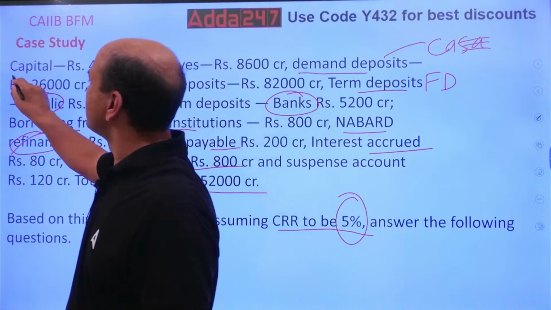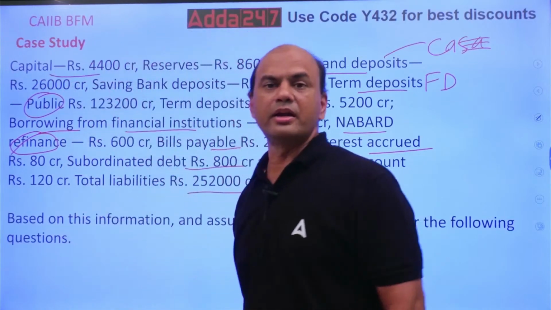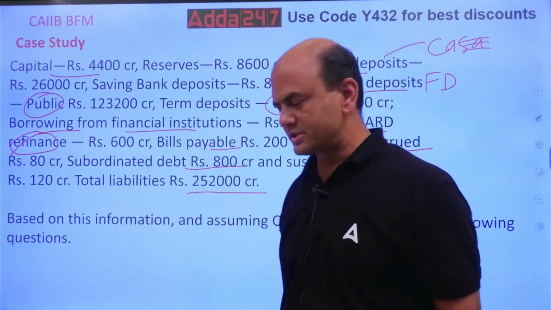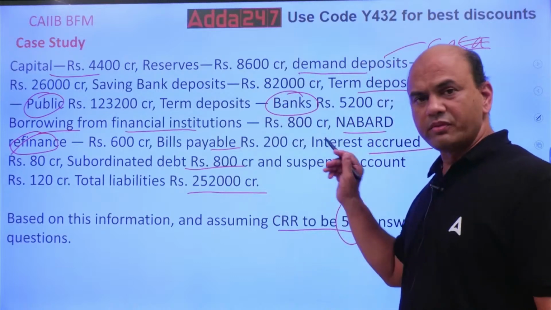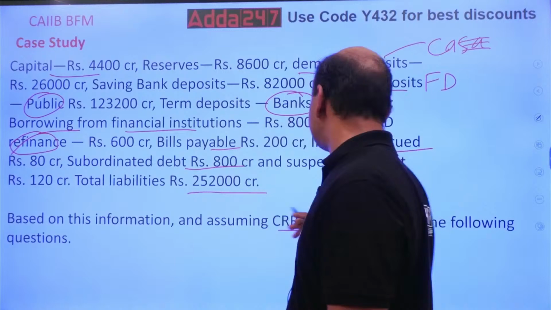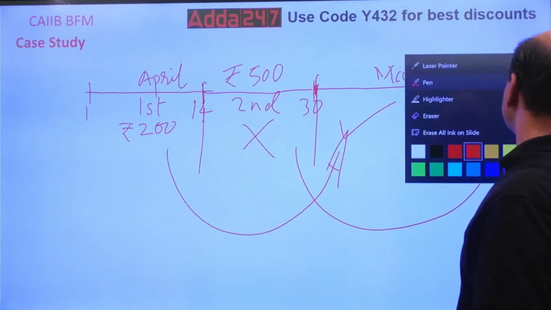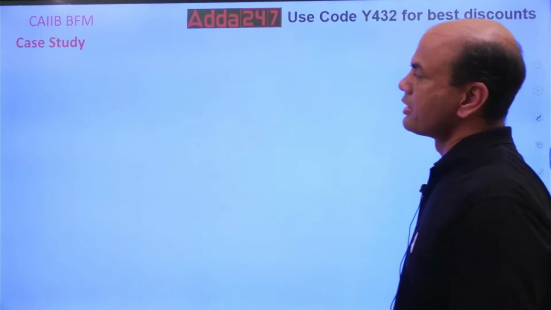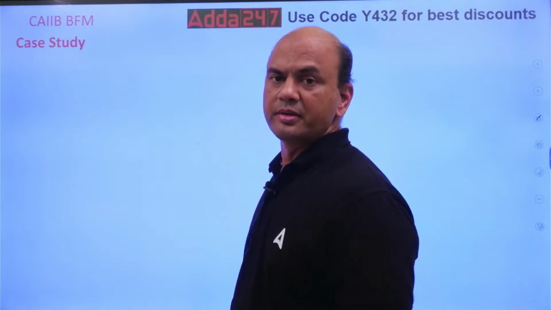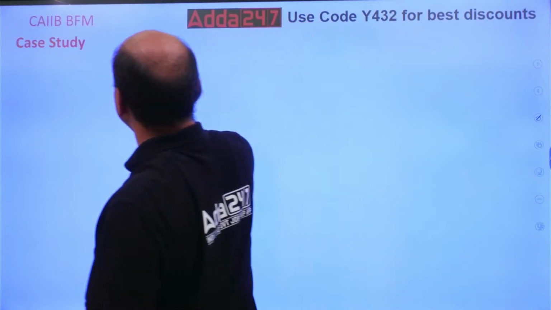Capital, will it be included? What is NDTL? Net demand and time liabilities. That is the business of my bank. We'll divide these deposits into two parts: business of my bank and non-business.